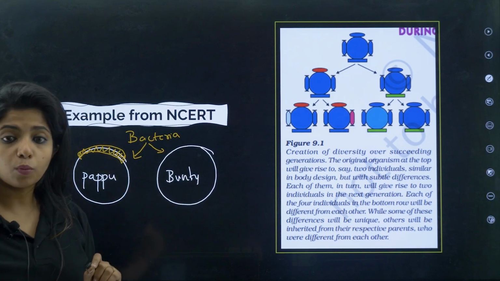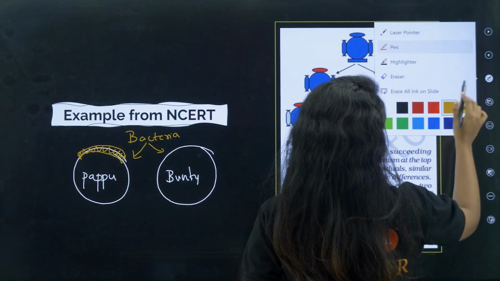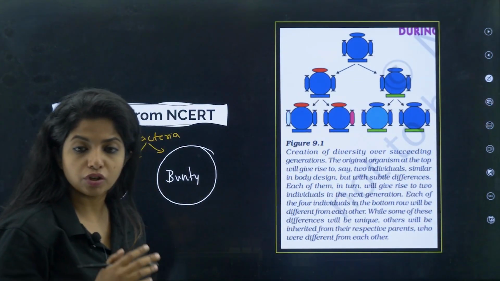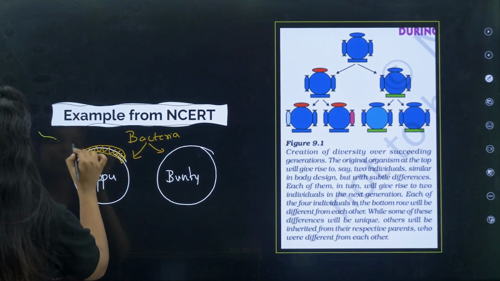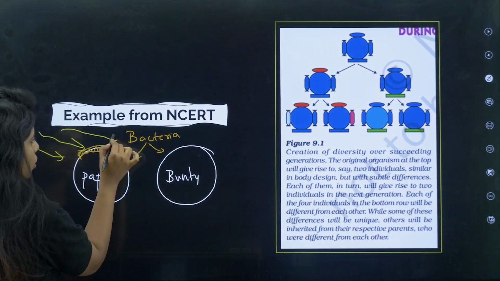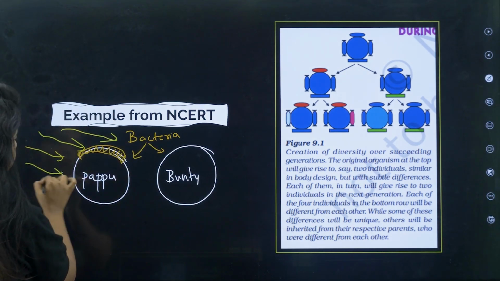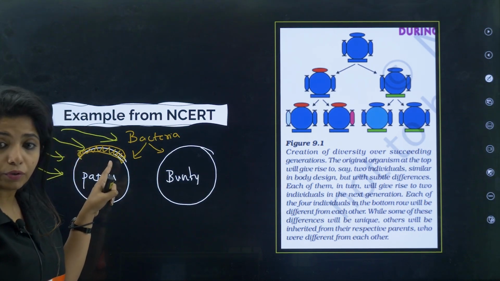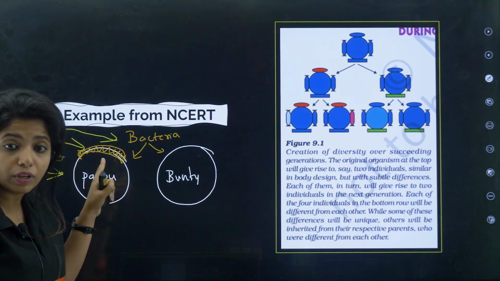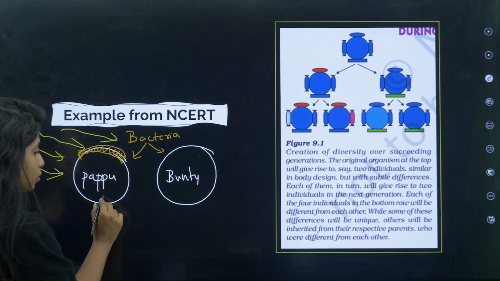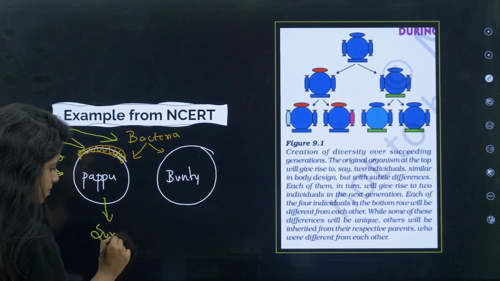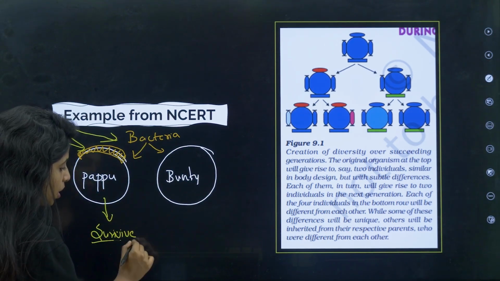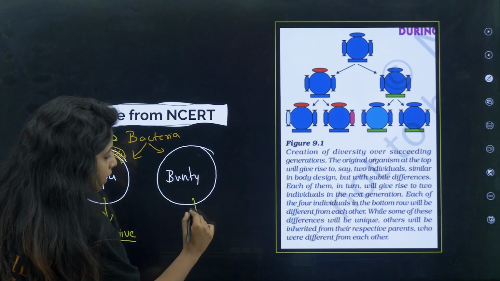Now, one fine day, some crazy environmental condition happened. Too much of a heat wave has come. Because of the gene which is present over here, because of the variation over here, Papu was able to survive. Papu bacteria survived, but what about Bunty bacteria? It died.